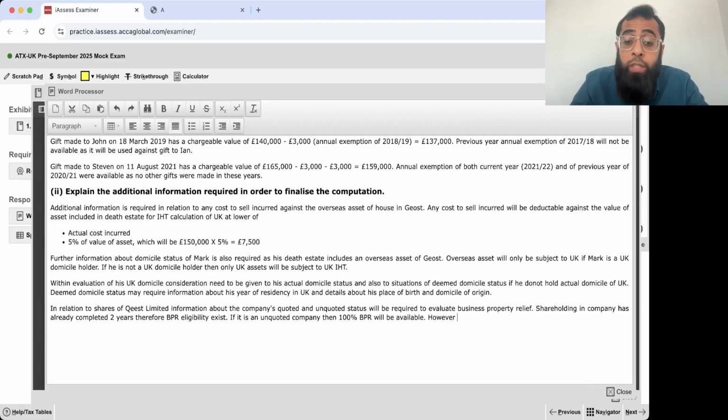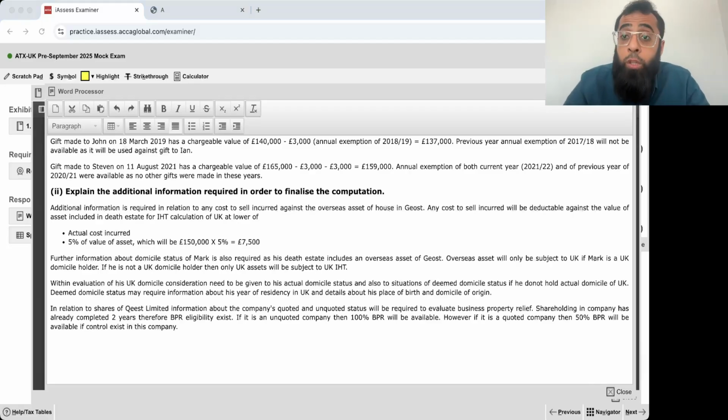However, if it is a quoted company, then 50% BPR will be available if control exists in this company. Like Mark has the controlling shares in the company. Okay.